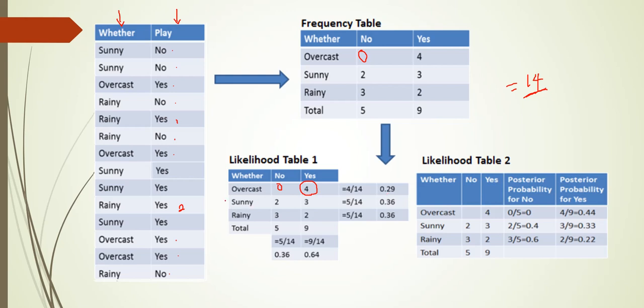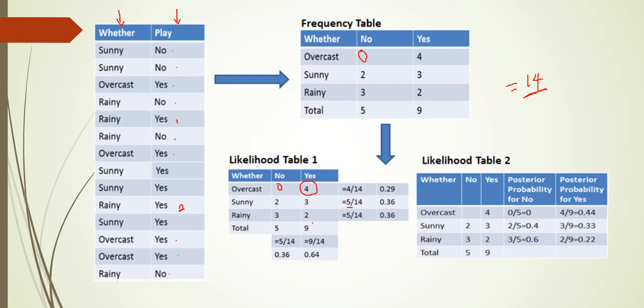And rainy, how many rainy records are there? 5 records are there under no and yes. Under both no and yes, 5 records are there. So in the total we are having 14 records. So 5 divided by 14 is equal to 0.36.